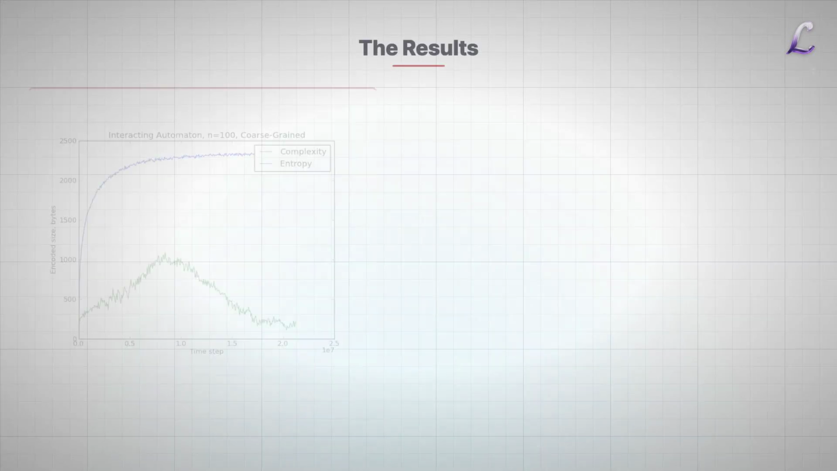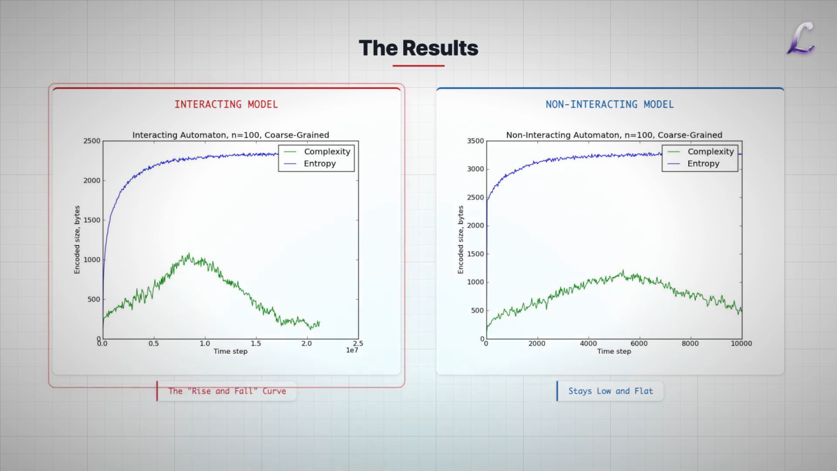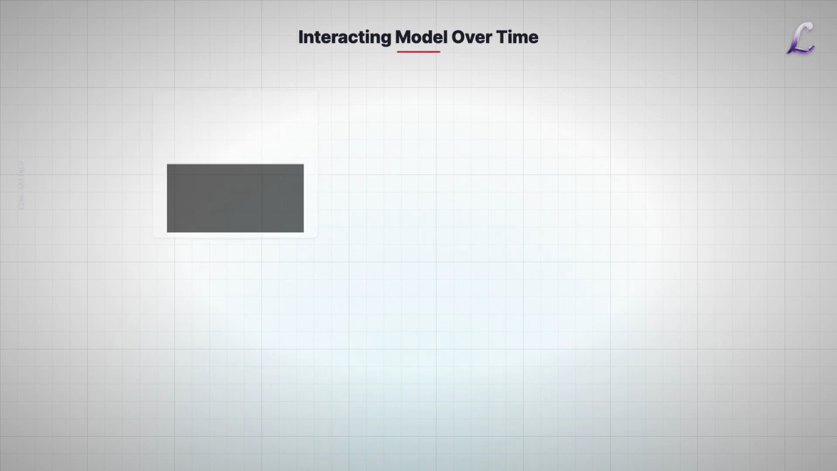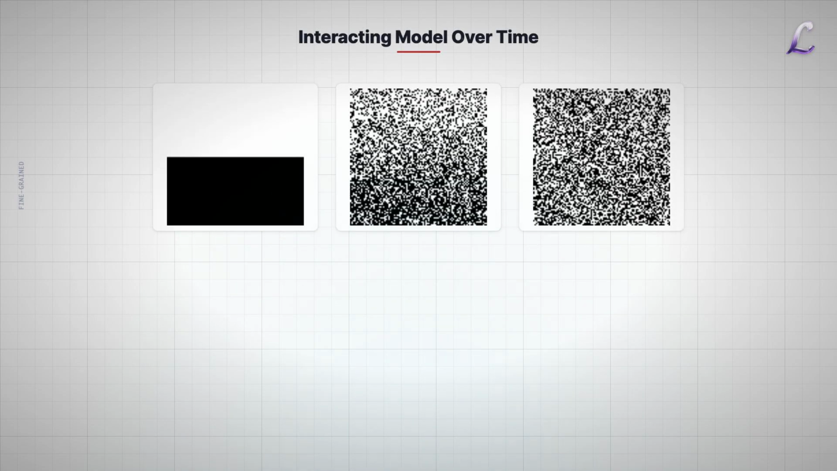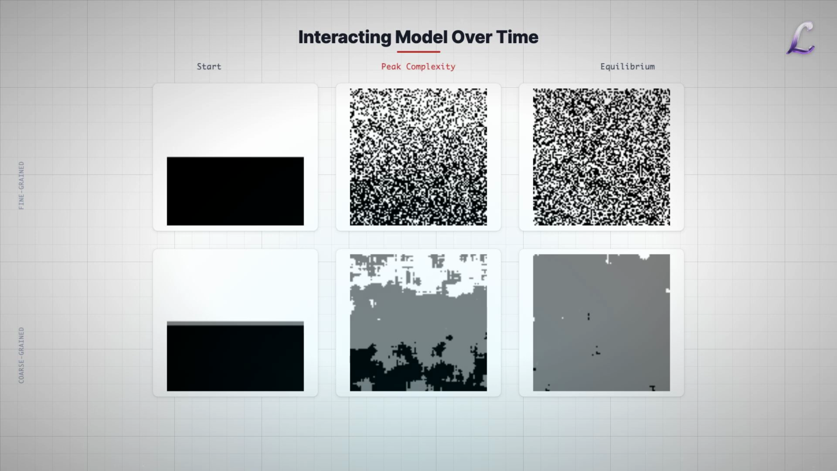The results reveal the secret of structure. In the non-interacting ghost model, apparent complexity never takes off. It stays low and flat. Why? Because without interaction, the particles disperse into a boring, uniform fog almost instantly. But in the interacting model, we see the prediction come alive. As the liquids mix, complexity skyrockets. It peaks exactly when the swirls stretch across the cup before slowly decaying. We get the famous rise and fall curve. The peak happens exactly when the system is most interesting.